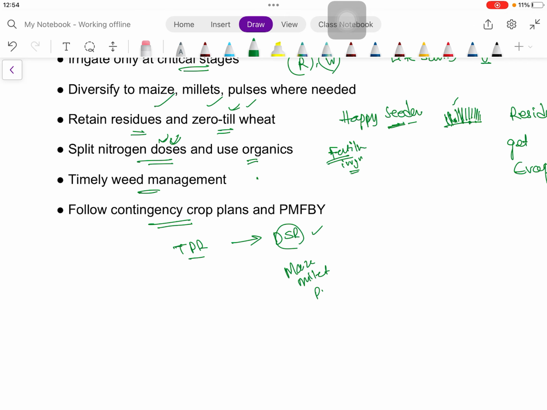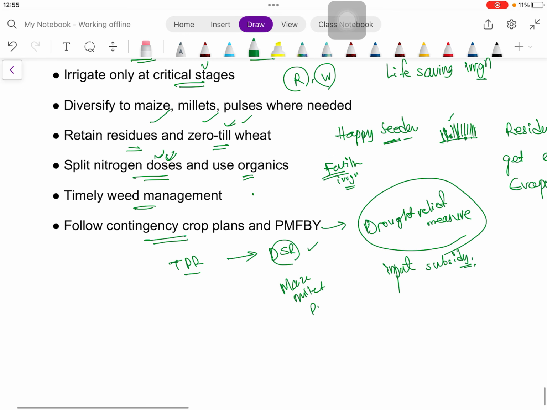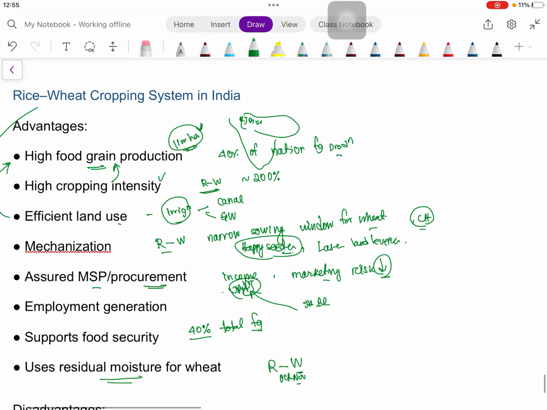Then government support: a district wise contingency plan we can develop. We can ensure the farmers under PMFBY, Pradhan Mantri Fasal Bima Yojana. And in case of major problem, we can go for drought relief measures. Whenever there is crop loss, we can go for input subsidy. Okay, so this is in brief about the rice wheat cropping system.